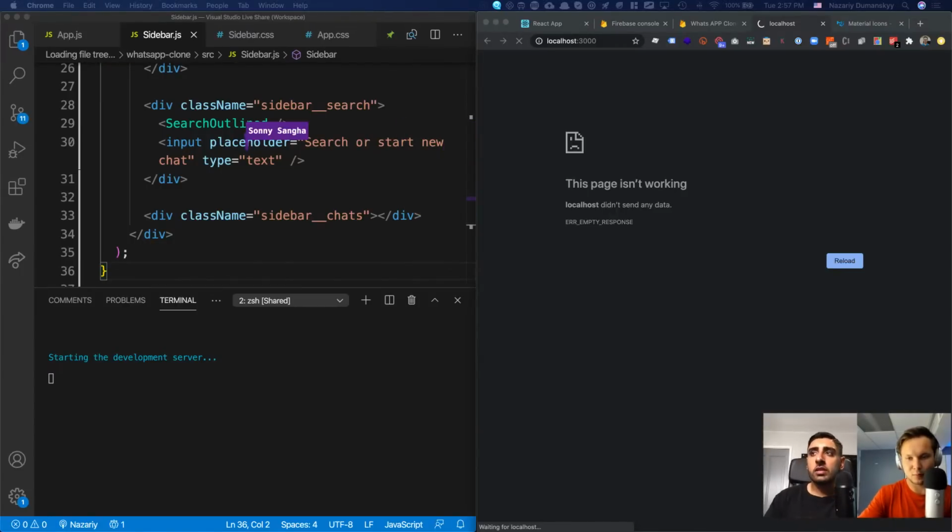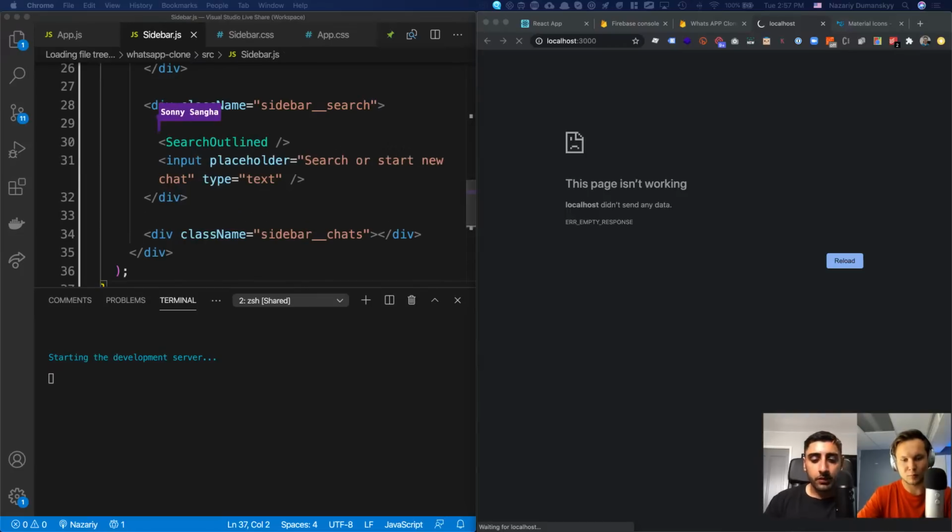What we have is that search outlined hourglass, right? Then we have the input placeholder. And I'm going to surround the entire thing inside of something called sidebar, and then it's going to be search container.